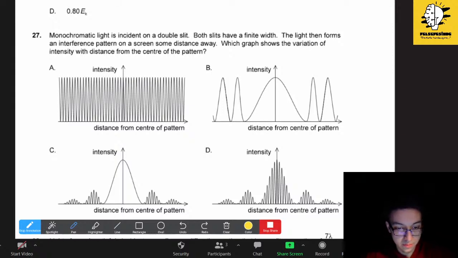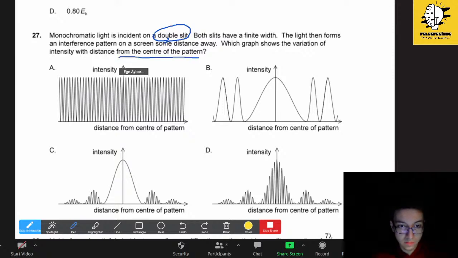Okay, guys. Let's talk about them. Although Mr. Rafik did not say that he's going to ask a topic from topic 9, it is an HR topic. Let's revise. It says monochromatic light is incident on a double slit. Be careful, it is a double slit. Both slits have a finite width, and the light then forms an interference pattern on a screen some distance away. Each graph shows the variation of intensity with distance from the center of the pattern.